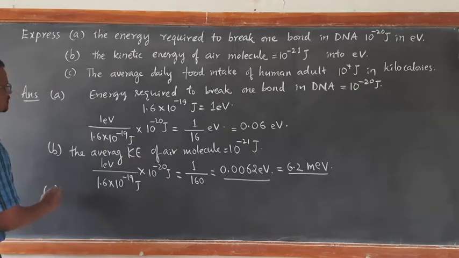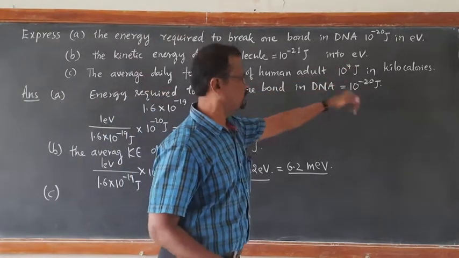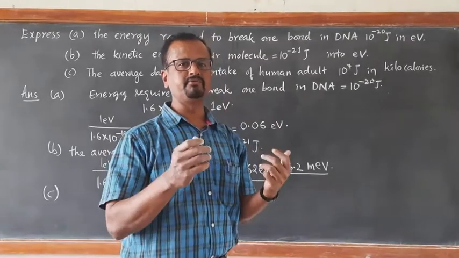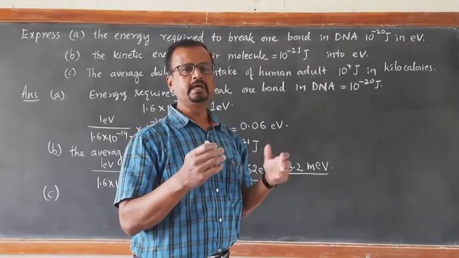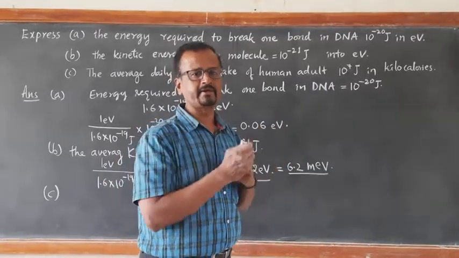See, the average daily food intake of a human adult is 10 raised to 7 joule. It is customary to speak of food intake and food consumed in terms of food calories. Let us calculate in terms of calorie.